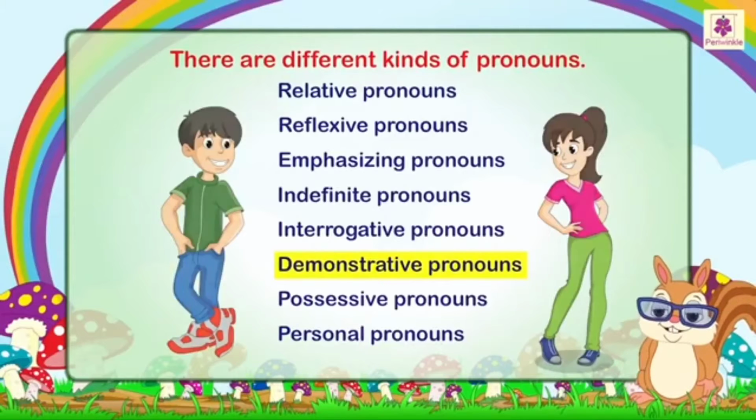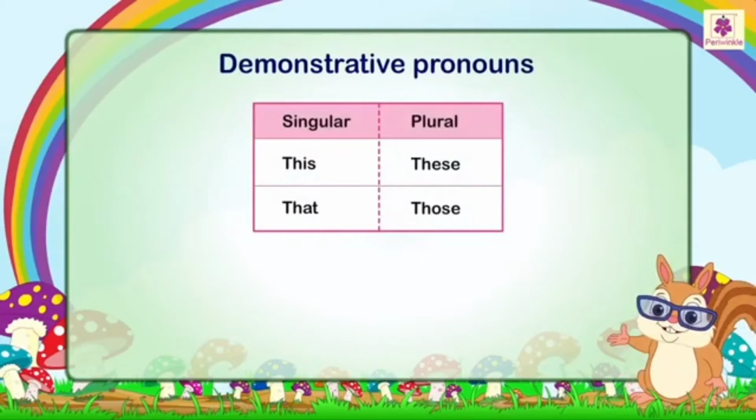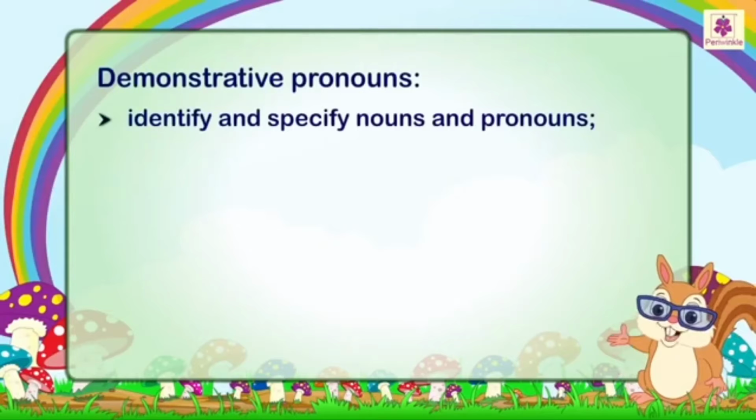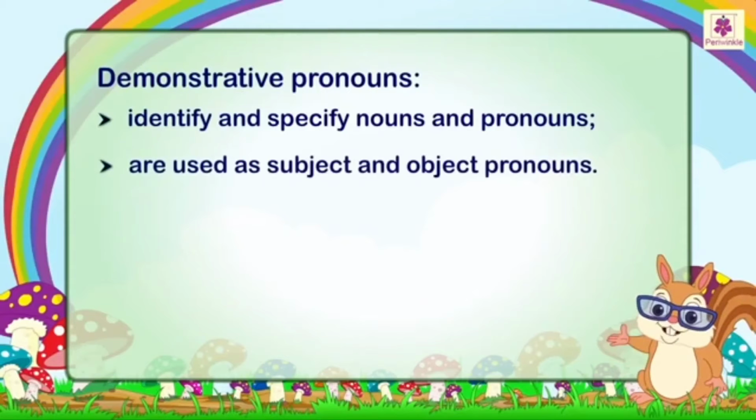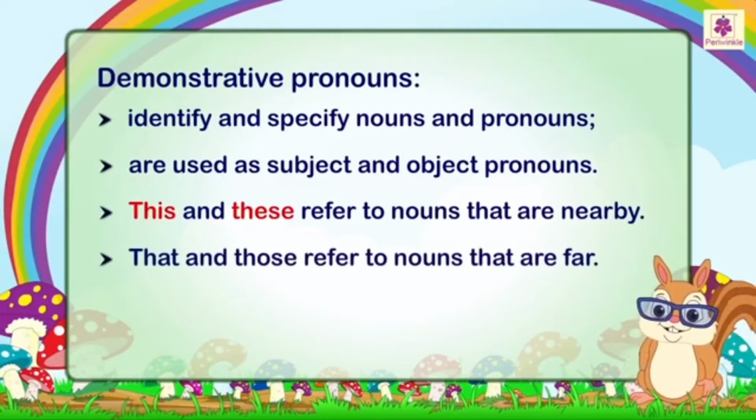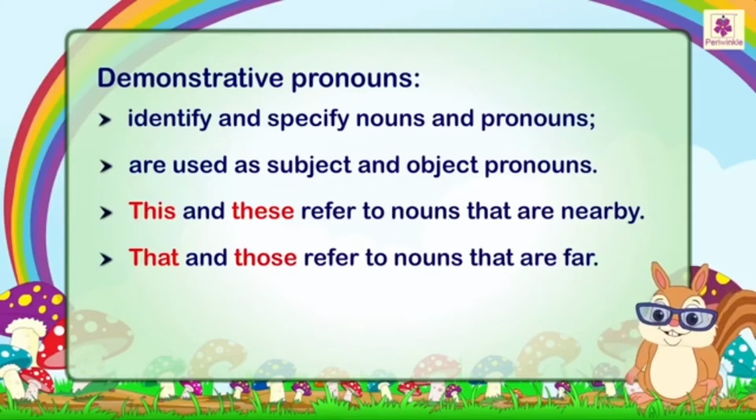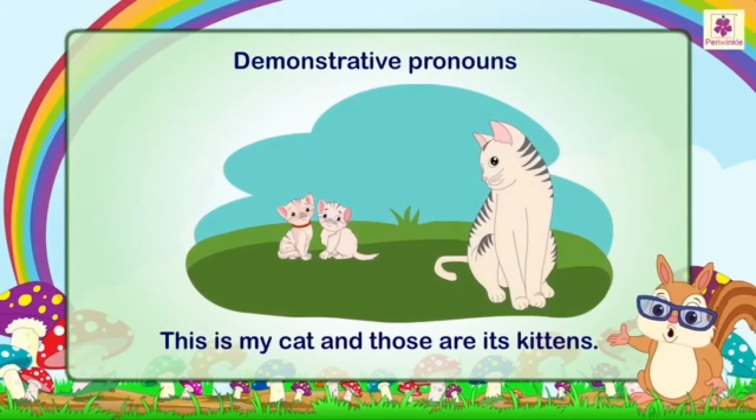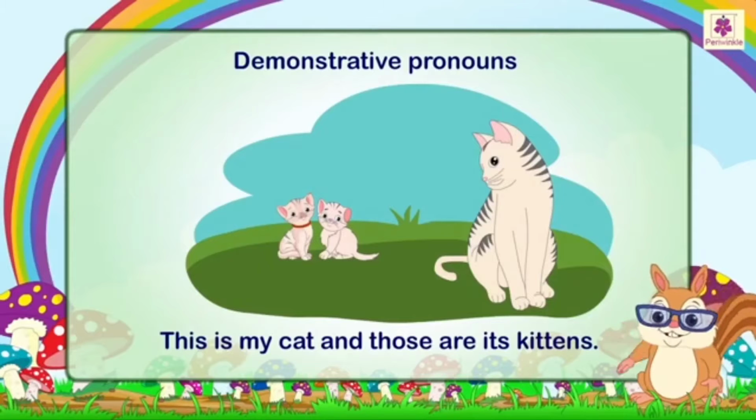Demonstrative pronouns. The following words are called demonstrative pronouns. Note their usage. They identify and specify nouns and pronouns. They are used as subject and object pronouns. This and these refer to nouns that are nearby. That and those refer to nouns that are far. For example, this is my cat and those are its kittens.